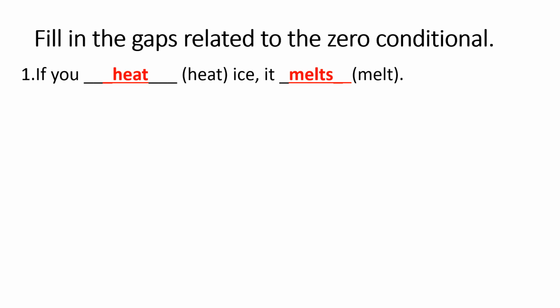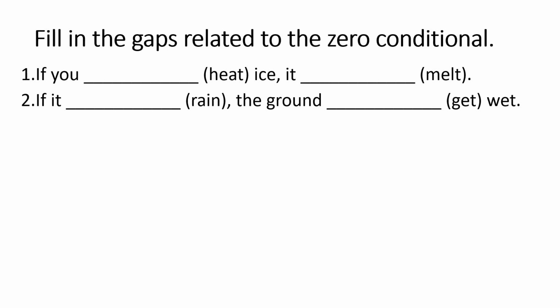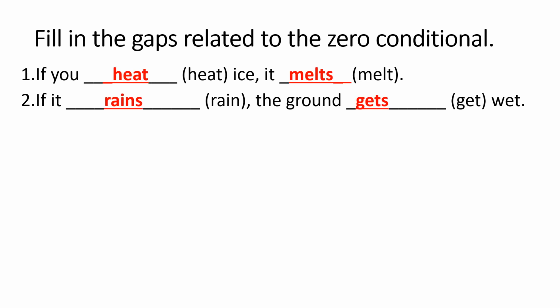The correct form is if you heat. If you heat ice, it melts. With it, we will add s. We are using present simple form in both clauses. Question number 2. If it rain, comma, the ground get wet. So what will be the correct form? If it rains, the ground gets wet.